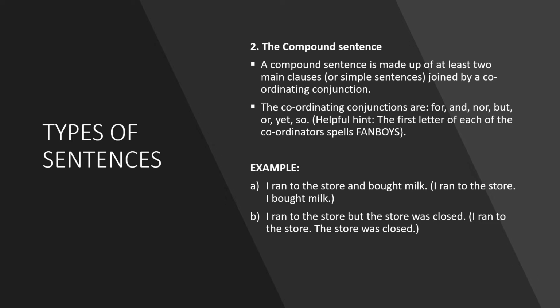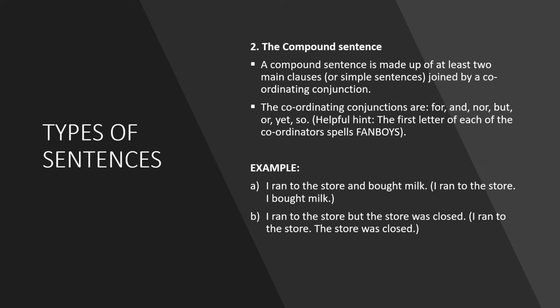The second type of sentence is the compound sentence. The compound sentence is made up of two main clauses or two simple sentences, which are joined by a coordinating conjunction. Remember now that the main clause can stand on its own. So if you want to test whether a sentence is a main clause, you need to put it on its own and see if it still meets the requirements of a complete sentence.